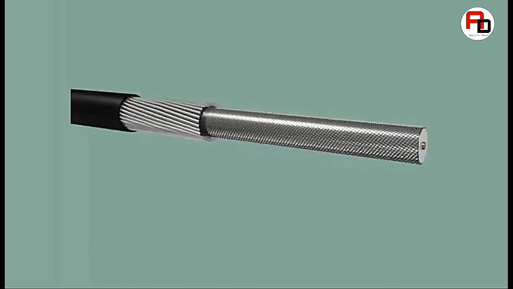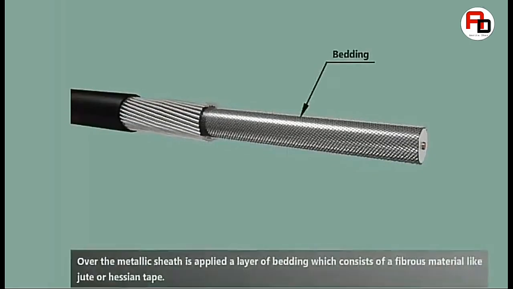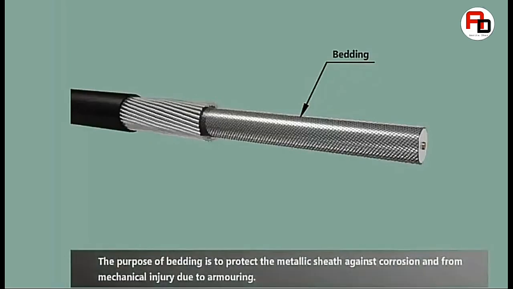Next one is bedding. Over the metallic sheath is applied a layer of bedding which consists of a fibrous material like jute or Hessian tape. The purpose of bedding is to protect the metallic sheath against corrosion and from mechanical injury due to armoring.